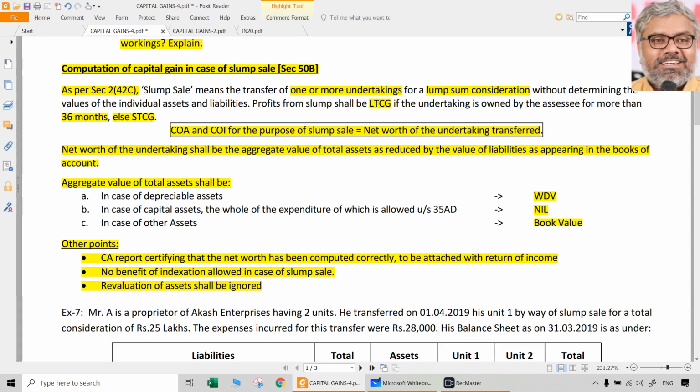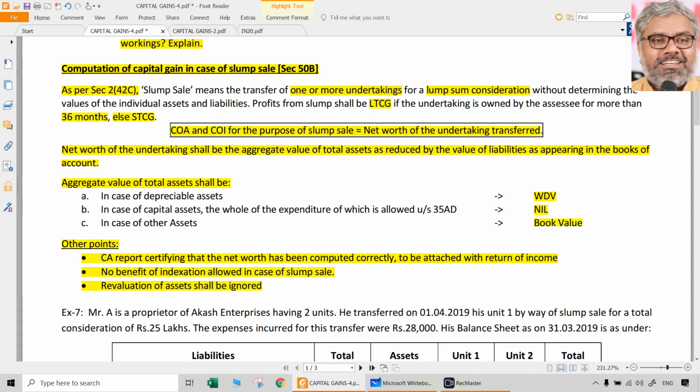We have to understand the law in a straight manner. We should not imagine the reverse also to be true, not necessarily. That is why there is still a possibility of a long-term capital gain from the sale of assets on a lump sum basis, which is slump sale, if the undertaking itself was owned by the seller for more than 36 months. But still there is no benefit of indexation even if it is a long-term capital gain. That is a very important, crucial point to be noted under section 50B.